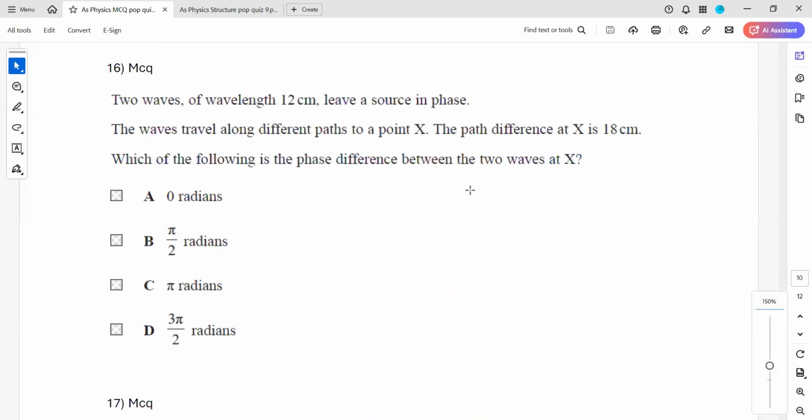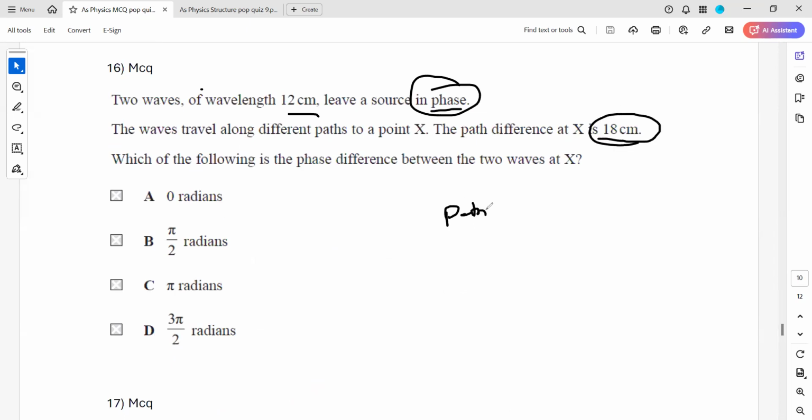In question 16, two waves of wavelength 12 centimeter leave the source in phase. The waves travel different paths and the path difference is 18 centimeter. So if the path difference is 18, how much is that in terms of wavelength? Because one wavelength is 12. So 18 centimeter means how much in wavelength? So it means 1.5 wavelength.